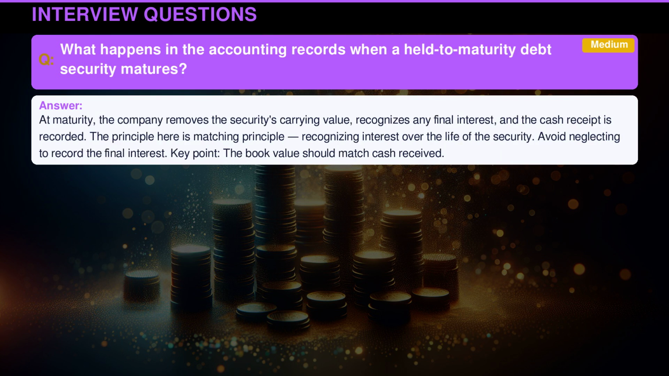At maturity, the company removes the security's carrying value, recognizes any final interest, and the cash receipt is recorded. The principle here is matching principle, recognizing interest over the life of the security. Avoid neglecting to record the final interest. Key point: the book value should match cash received.